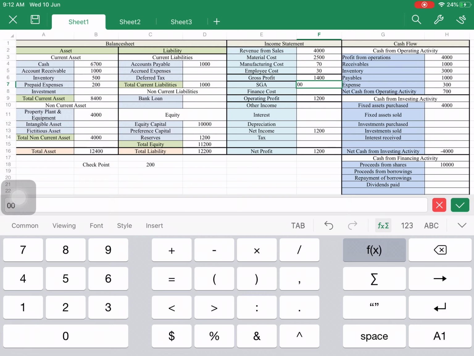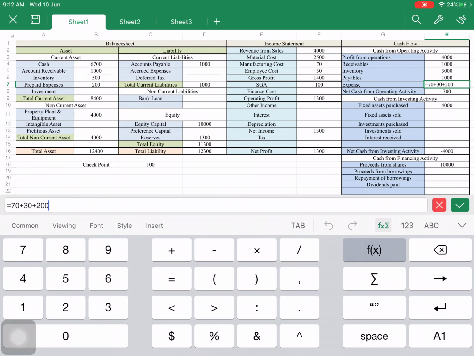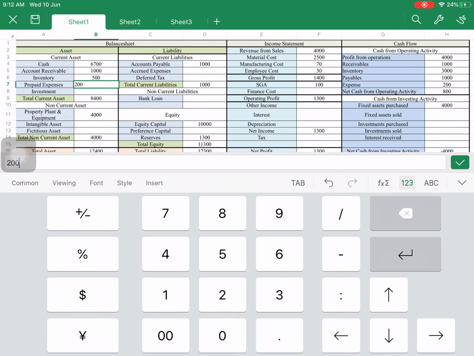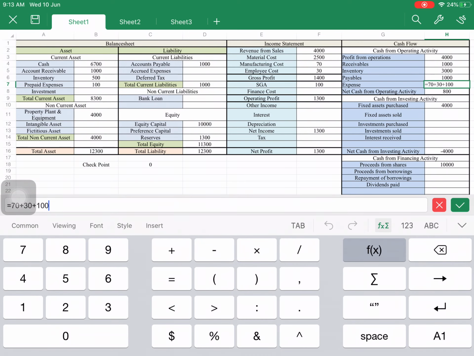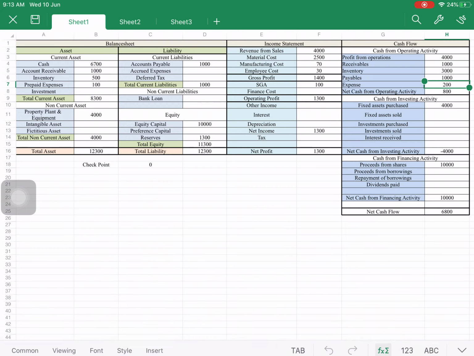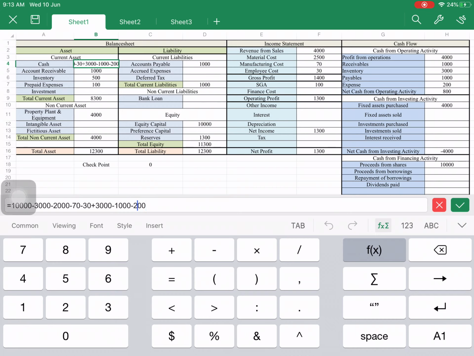Suppose I am paying 100 this year and the remaining 100 I will pay next year. So this is 100, that time it will be changed to 100 because 100 I have incurred, and this will be my 100 that time.